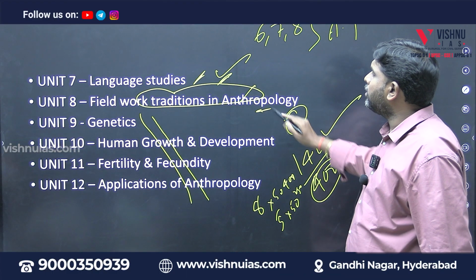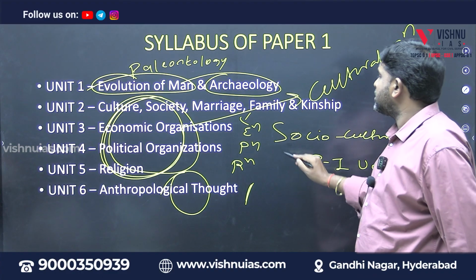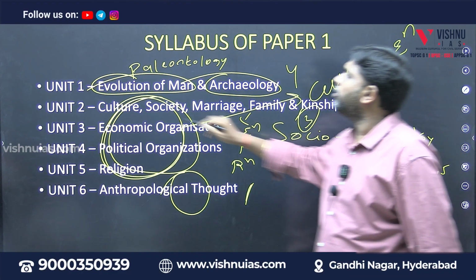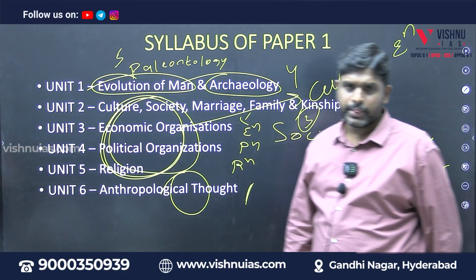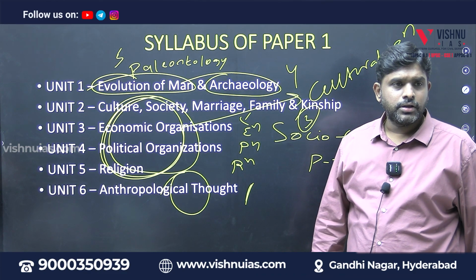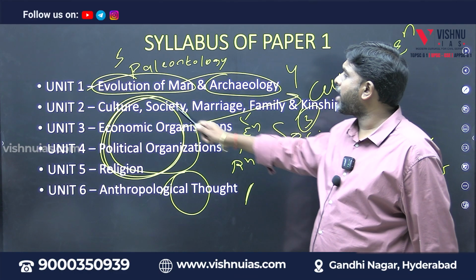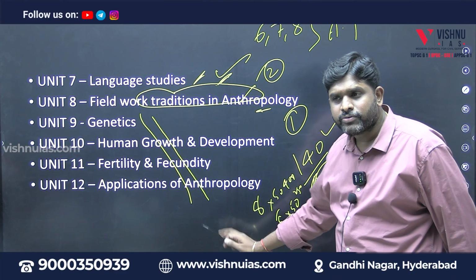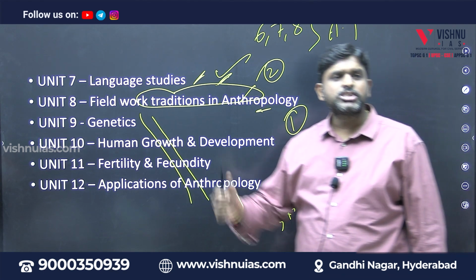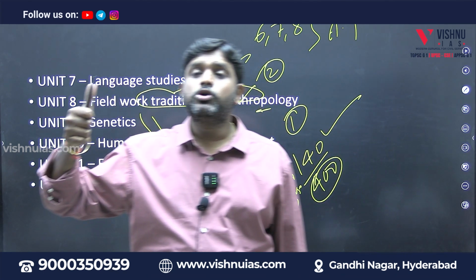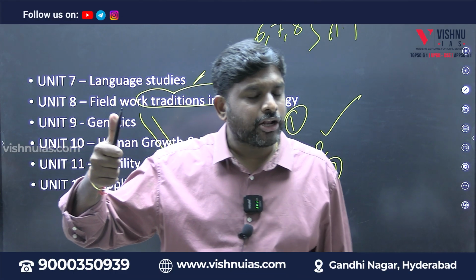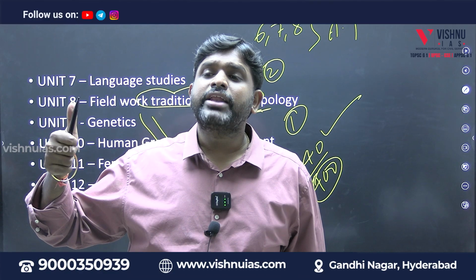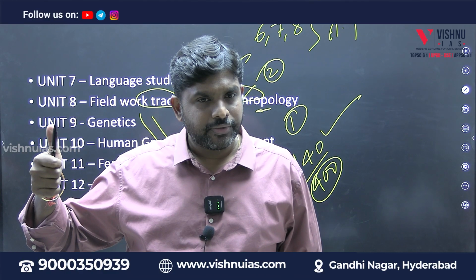So first module, second module, third module, socio-culture anthropology, third module, archaeology, fourth module, evolution of man, fifth module. So evolution of man, archaeology, socio-culture anthropology, anthropological thought and physical anthropology. So first unit talks about what? Biological evolution of man and technological evolution of man. Technological evolution of man is called what? Archaeology. Biological evolution of man is called fossil studies or paleontology.